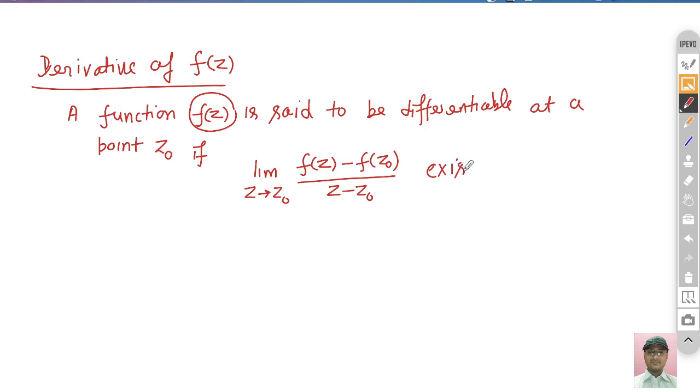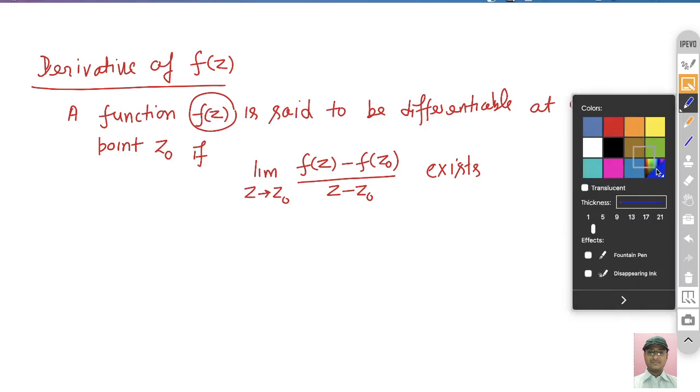If this exists, then we say that this function is differentiable at z equal to z naught. So this is the simple definition of the differentiation of any complex function.